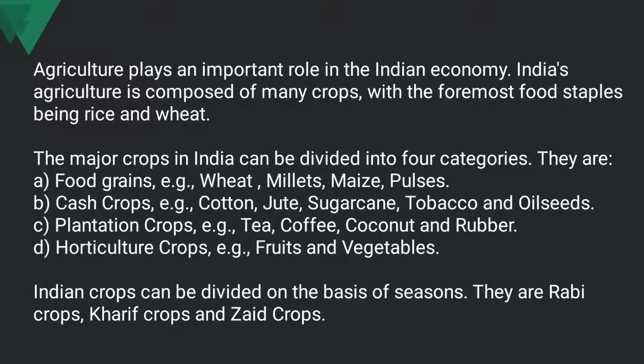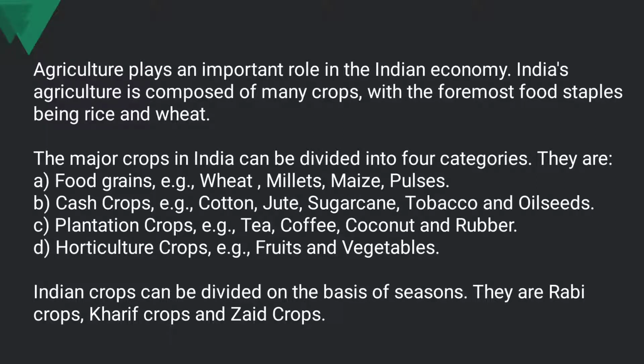The major crops in India can be divided into four categories. Let's see what they are. A. Food grains, example wheat, millets, maize, pulses. B. Cash crops, example cotton, jute, sugarcane, tobacco, and oilseeds. C. Plantation crops, example tea, coffee, coconut, and rubber. D. Horticulture crops, example fruits and vegetables.